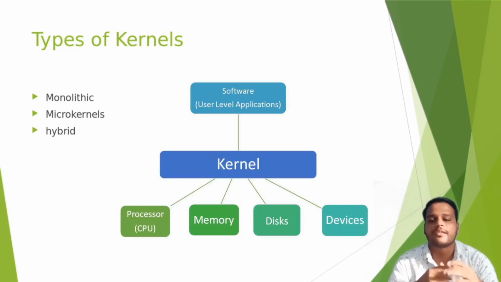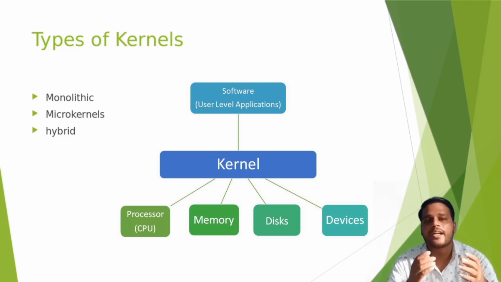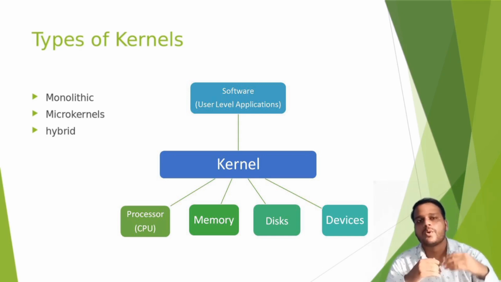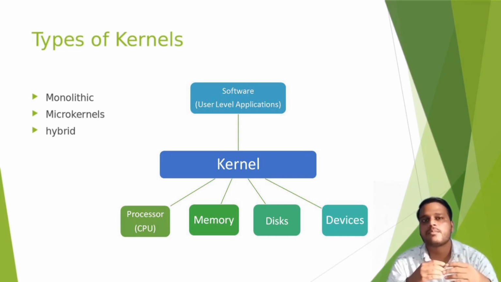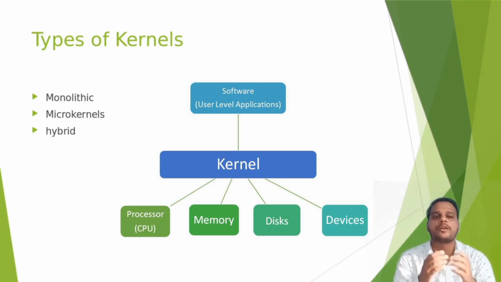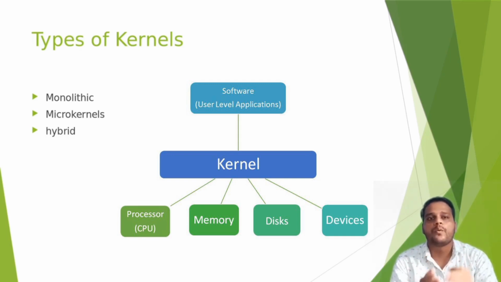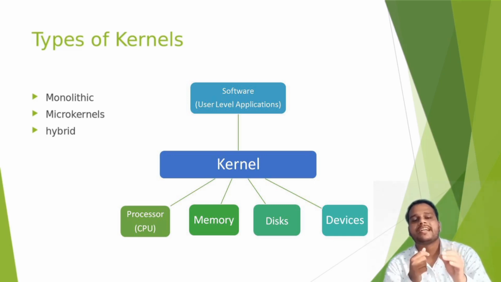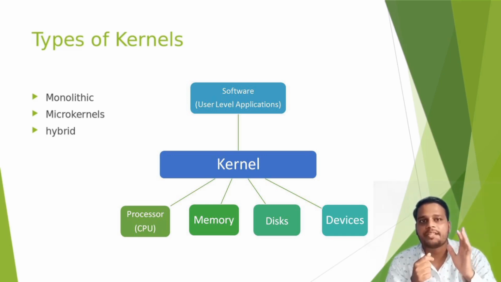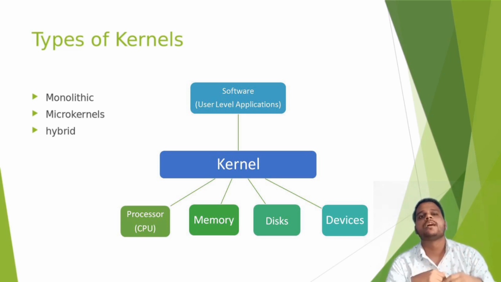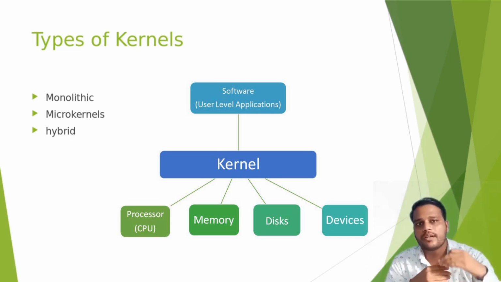The first is monolithic. The monolithic type of kernel includes all types of code which are required for the normal functionality of a computer system. Okay, and the second one is the microkernel. Microkernels are the minimal version of the monolithic or complete kernel, which includes only the minimum required things to run a normal computer system.